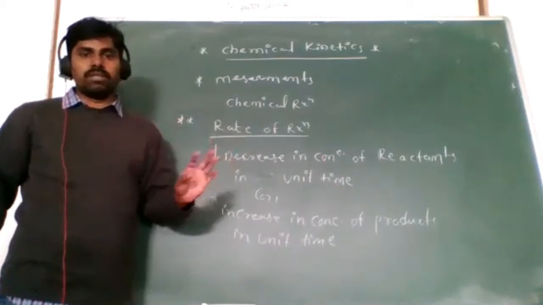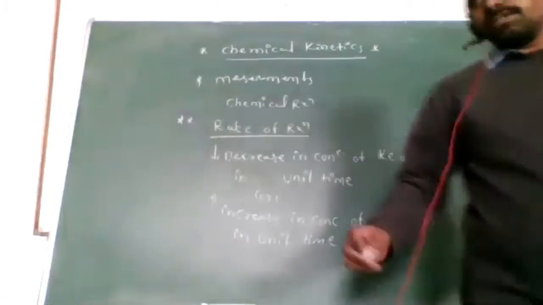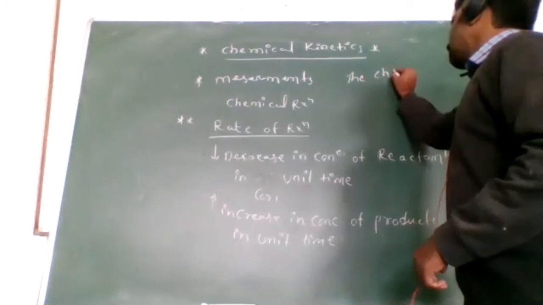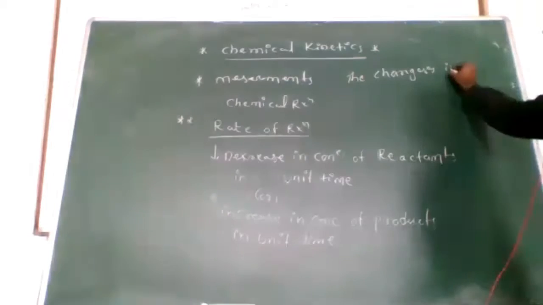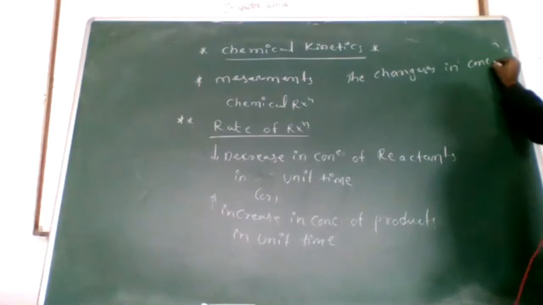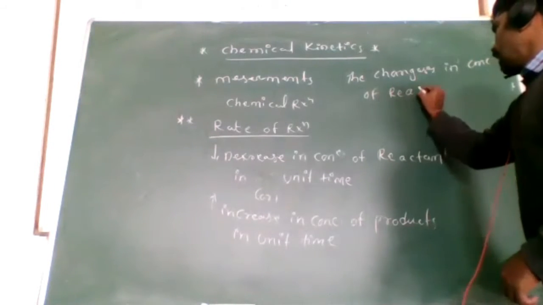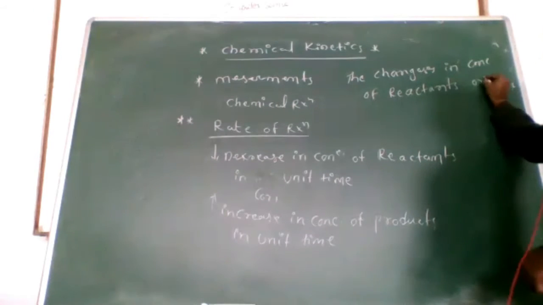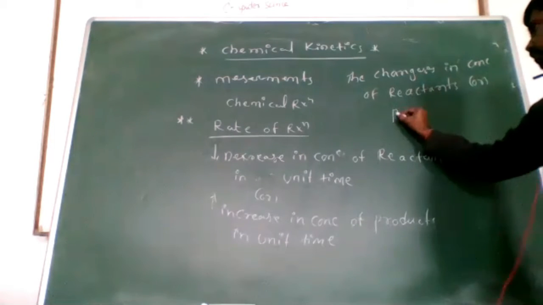So simply we can read it as the change in concentration of reactants or product in unit time.